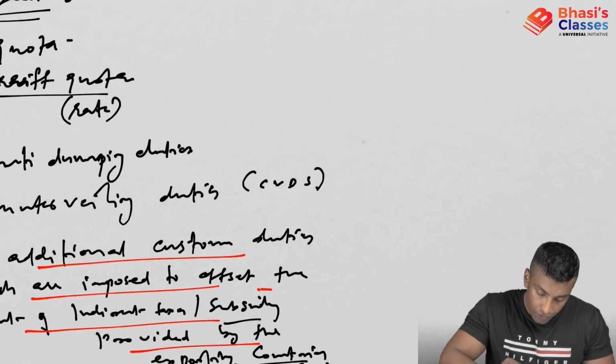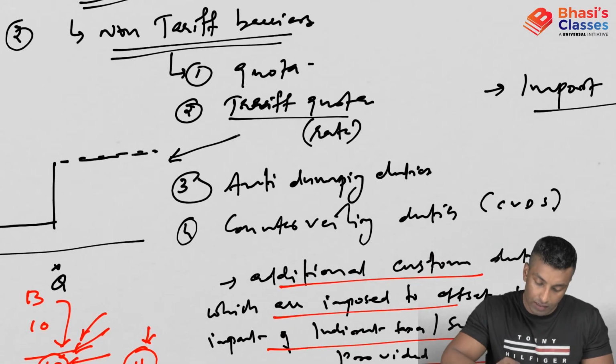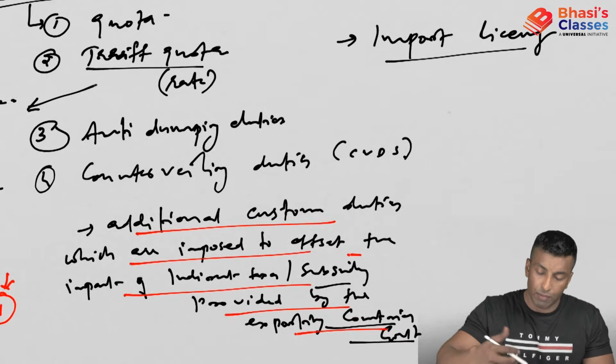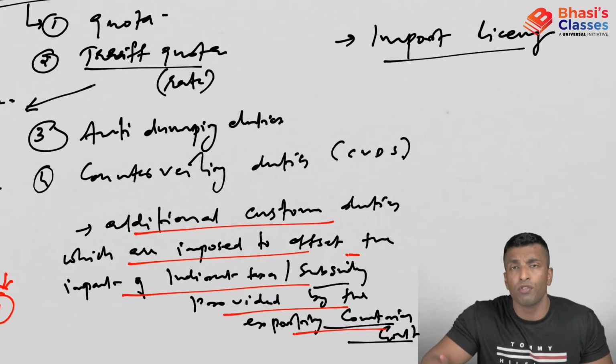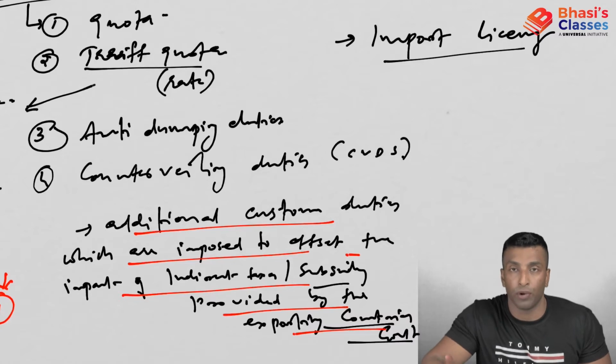Okay, next, we have discussed 4 different types of non-tariff barriers. Now one more will be there, import licensing. Actually, everything other than tariff barriers, everything other than customs duty, is classified under non-tariff barriers, and there can be many other non-tariff barriers also. We will be discussing in detail when we discuss WTO in the next module.